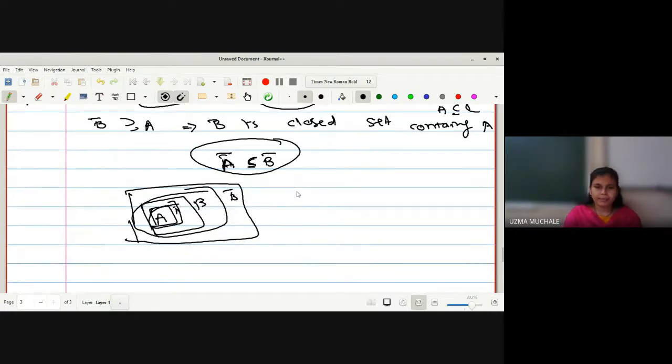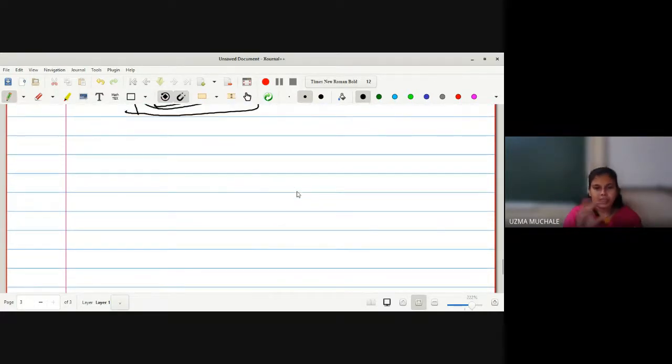Simply you have to understand the wording: smallest, and simply a closed set. If it is given as simply a closed set, then it will be larger. If it is smallest, then that smaller one will go into your B bar. So hence A bar is contained in B bar. Any doubt for this one? Simply you have to understand the word smallest in this case.